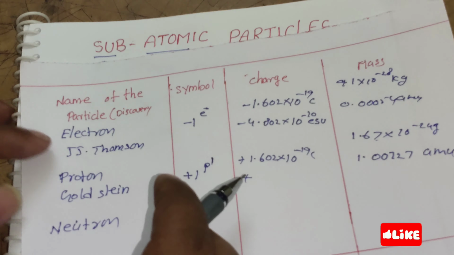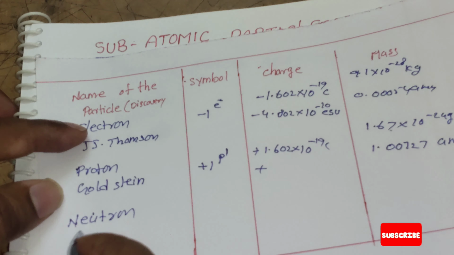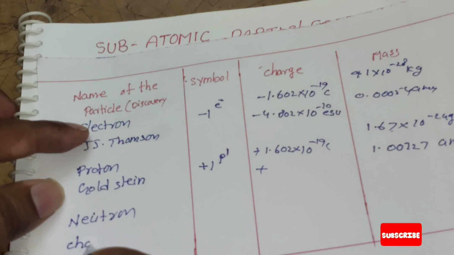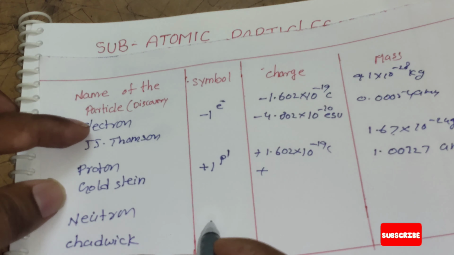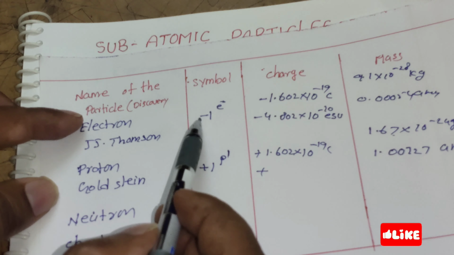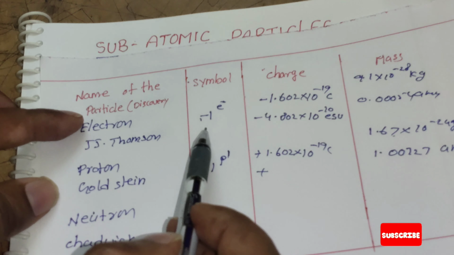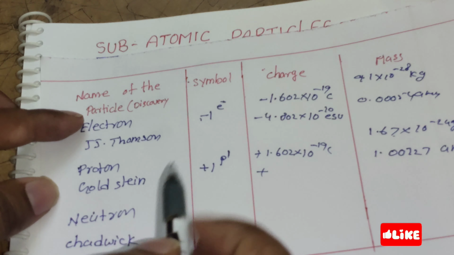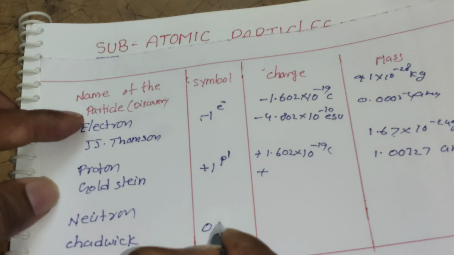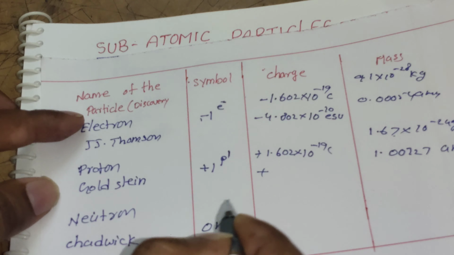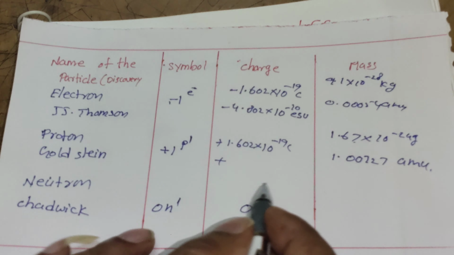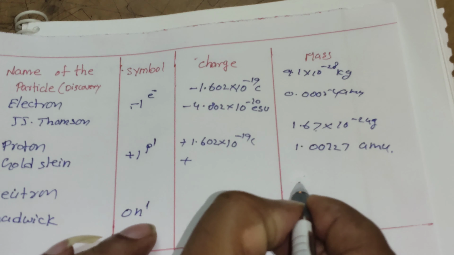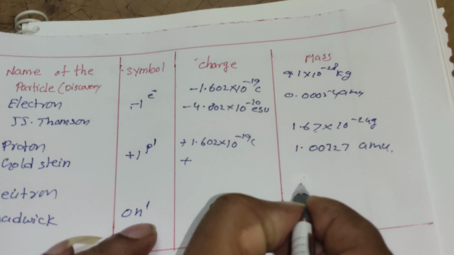Neutron was discovered by the scientist Chadwick. The neutron doesn't have any charge, meaning it has no positive or negative charge. The charge of the neutron is 0 and it has 1 unit of mass. Compared to the proton, the mass of the neutron is a little bit higher.